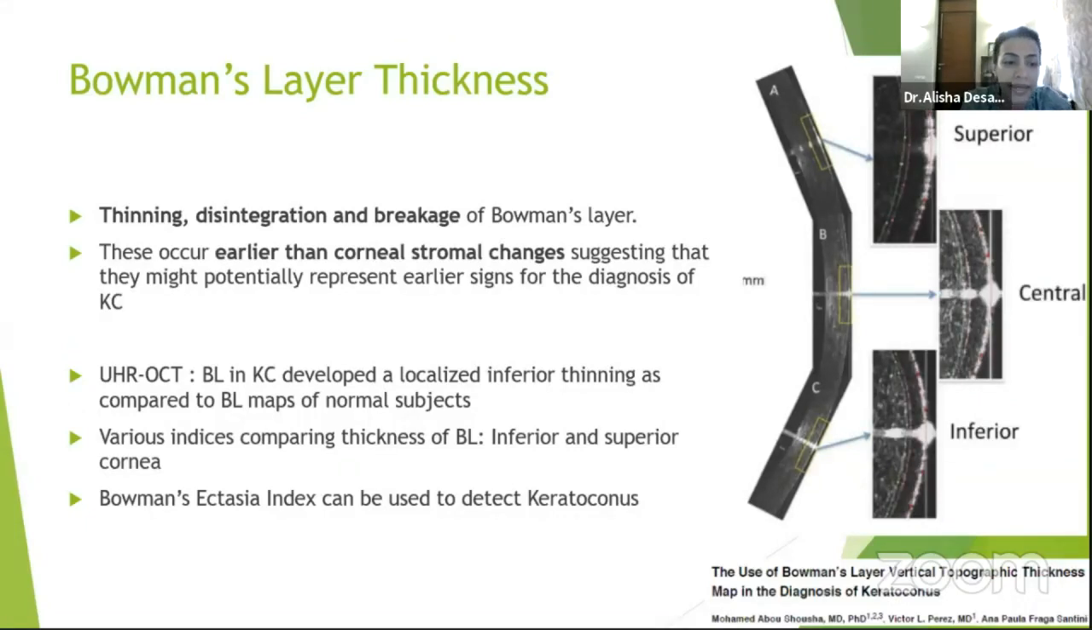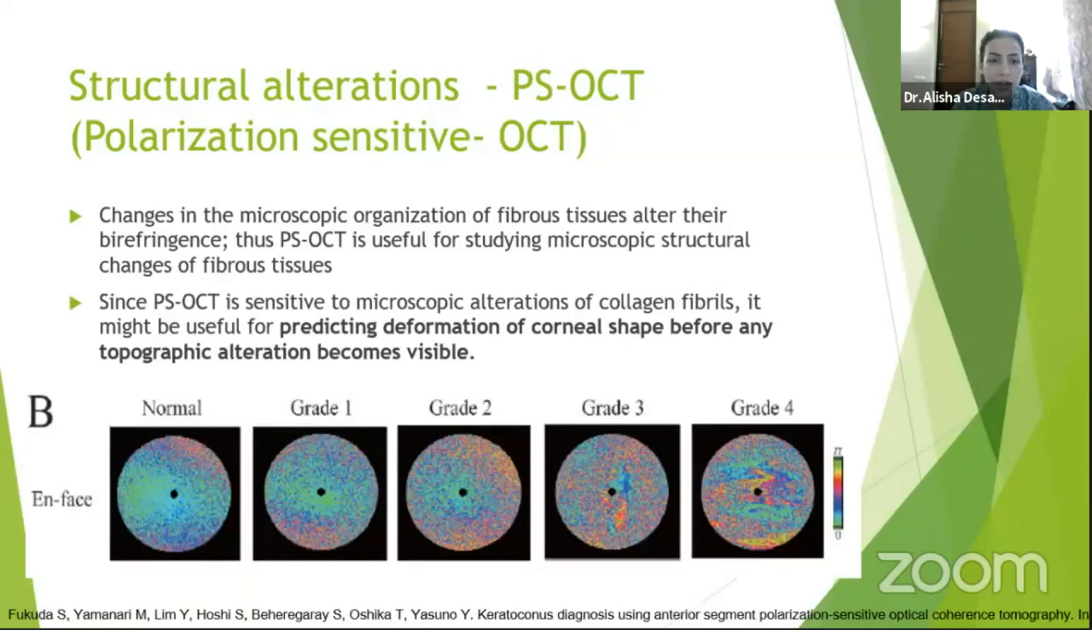Bowman's layer breakage seen on ultra high resolution OCTs, which of course we don't have access to, might be one of the futuristic modes. Another futuristic mode is polarization sensitive OCT, in which, because the corneal collagen lamellae are very nicely organized, it gives us a very normal birefringence. But in keratoconus, these lamellae become distorted, and that gives us an abnormal